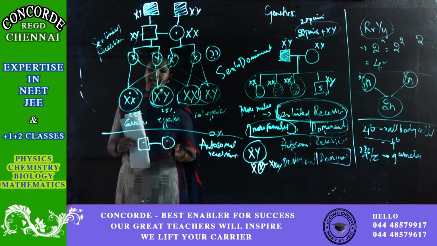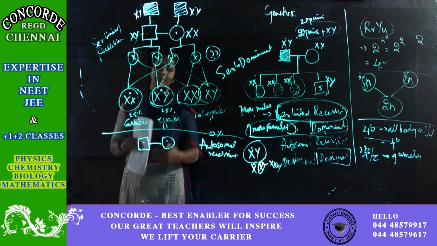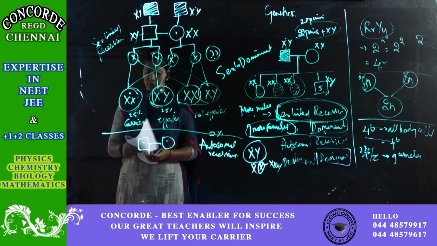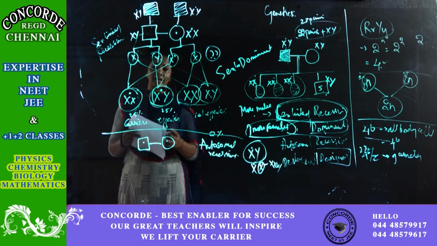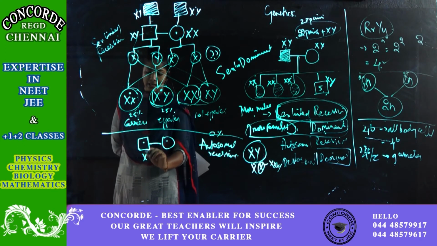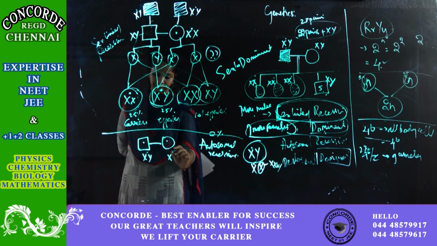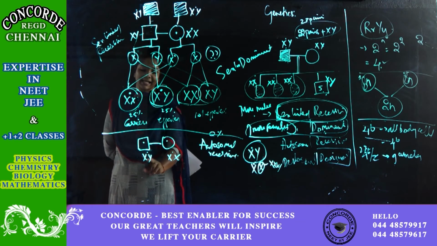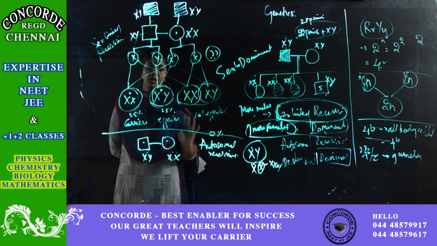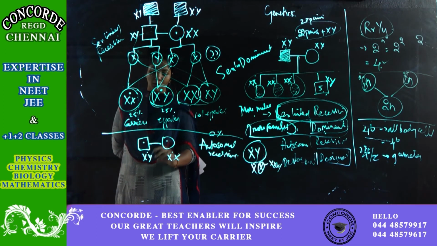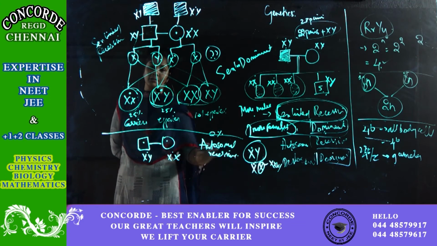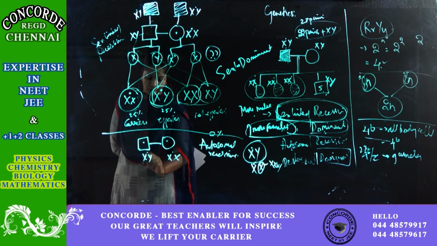So if both the carriers are getting married, they didn't ask you what percentage of male or female. So it's a generalized question. What are the chances of the pregnancy resulting in an affected child? Now it is autosomal. So this XY is only for knowing the sexes, but otherwise you just have to keep in mind that it is autosomal. You have nothing to do with X and Y chromosomes here. But why am I using it here is to know what are the females, males, what is the chance and all. Okay, fine.